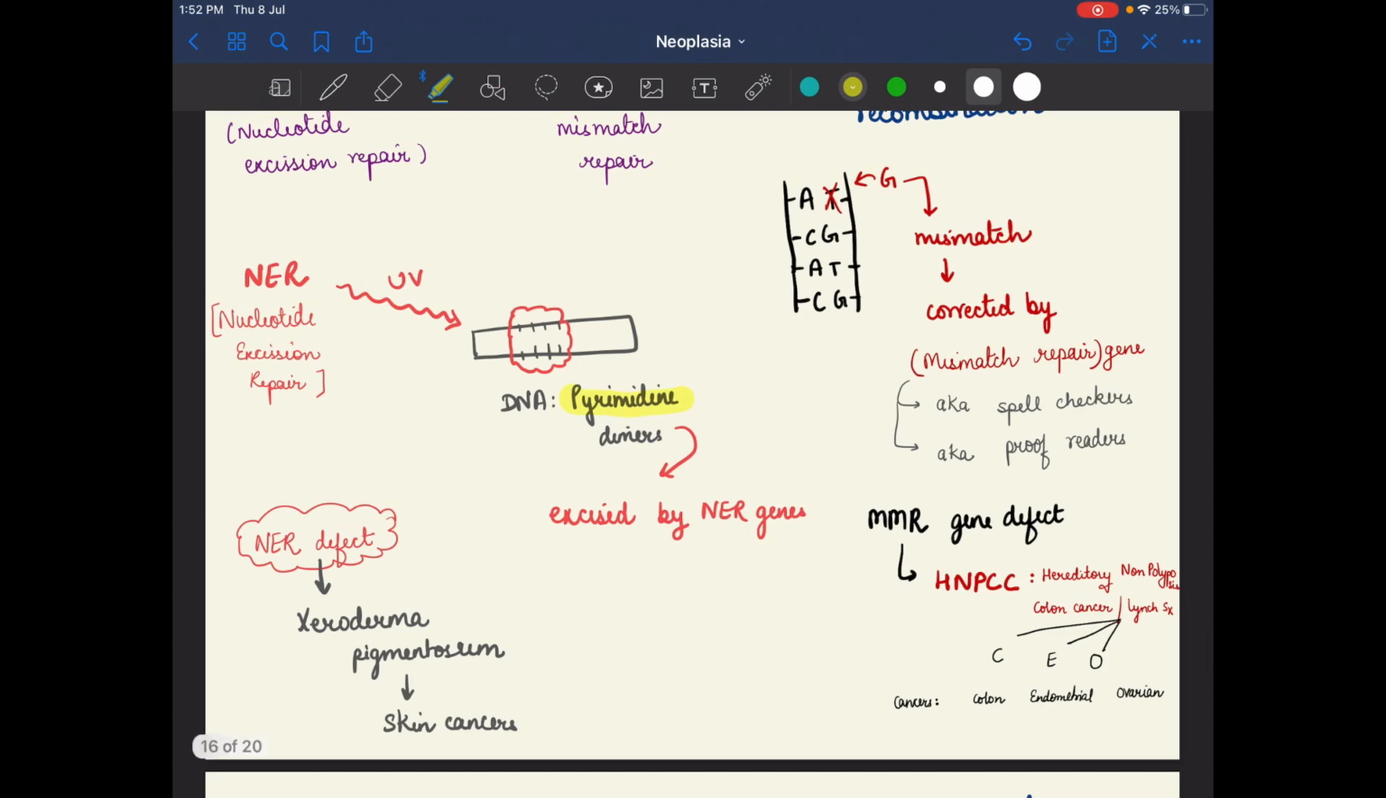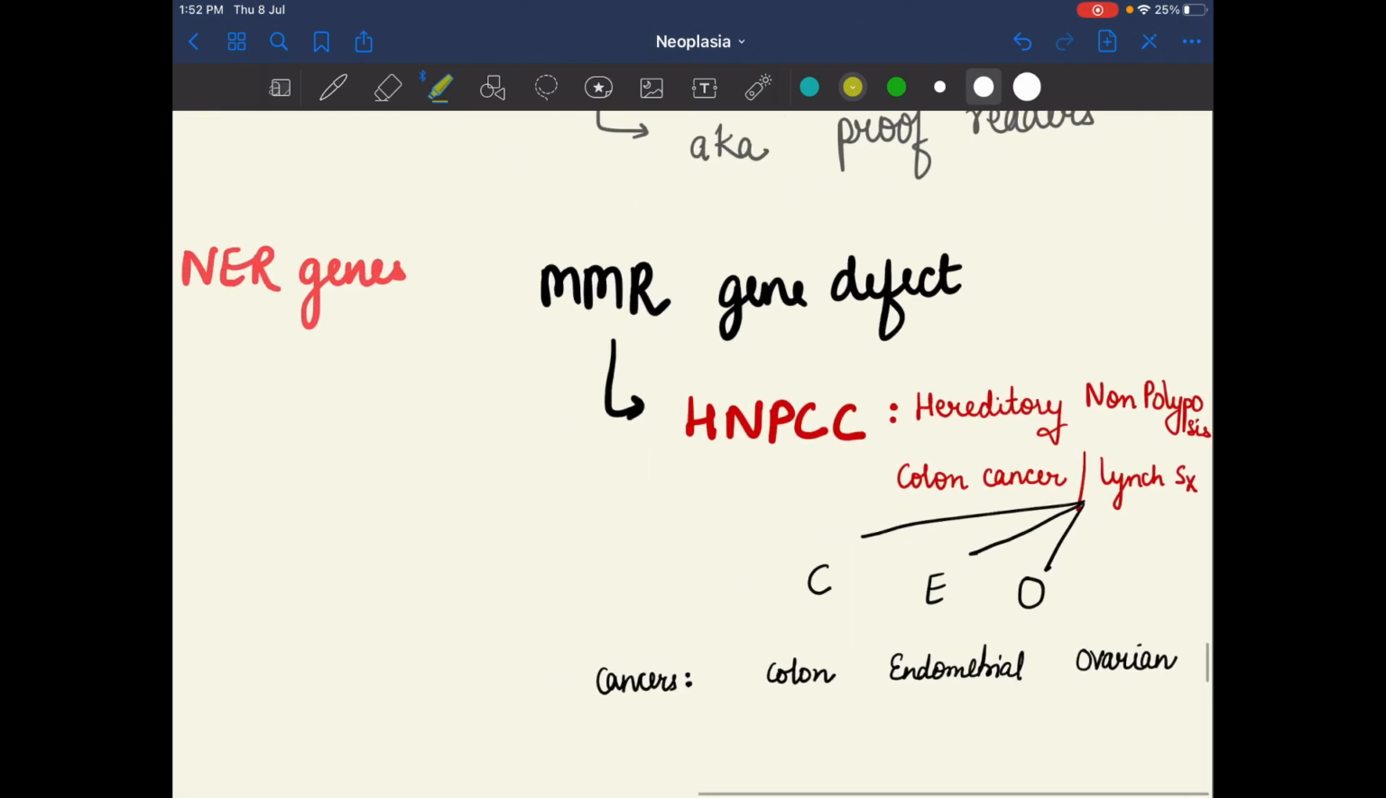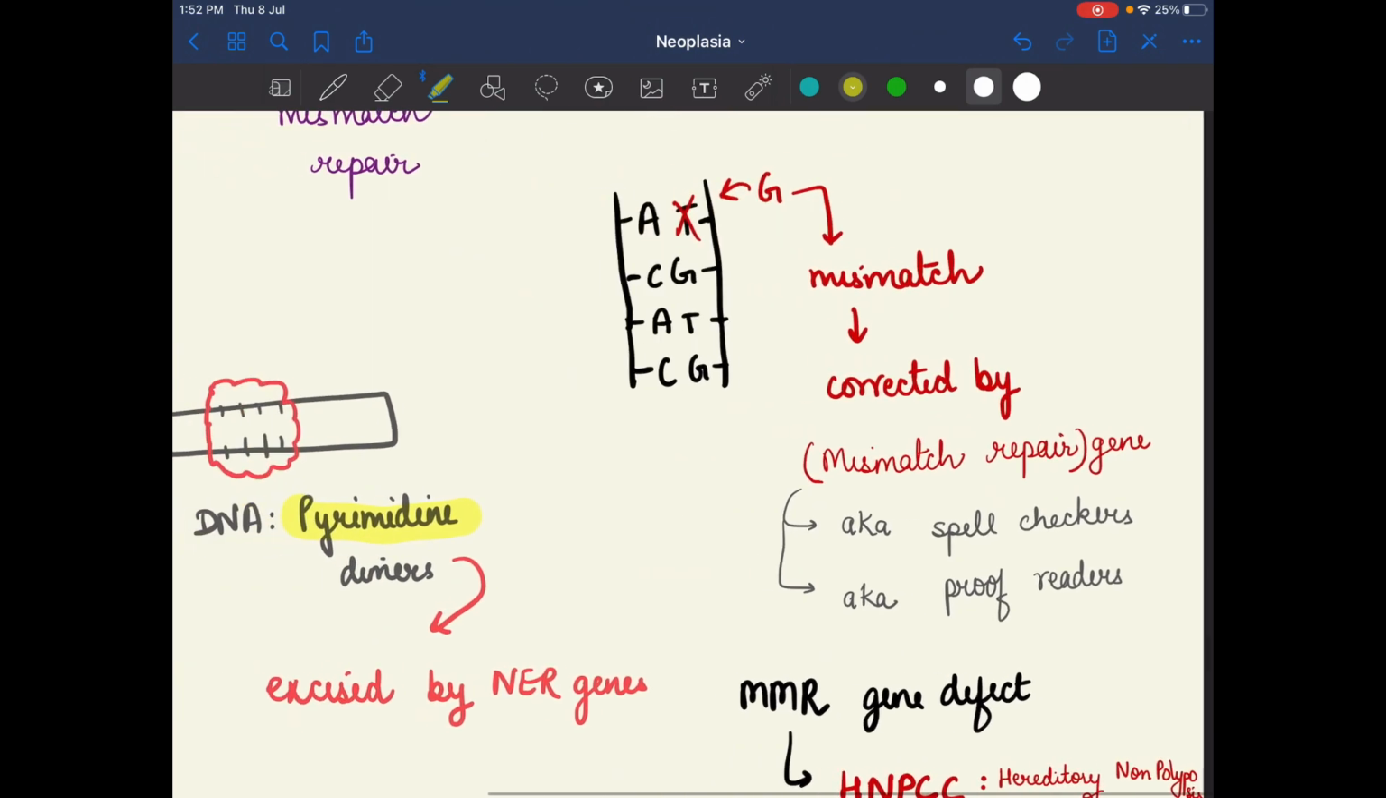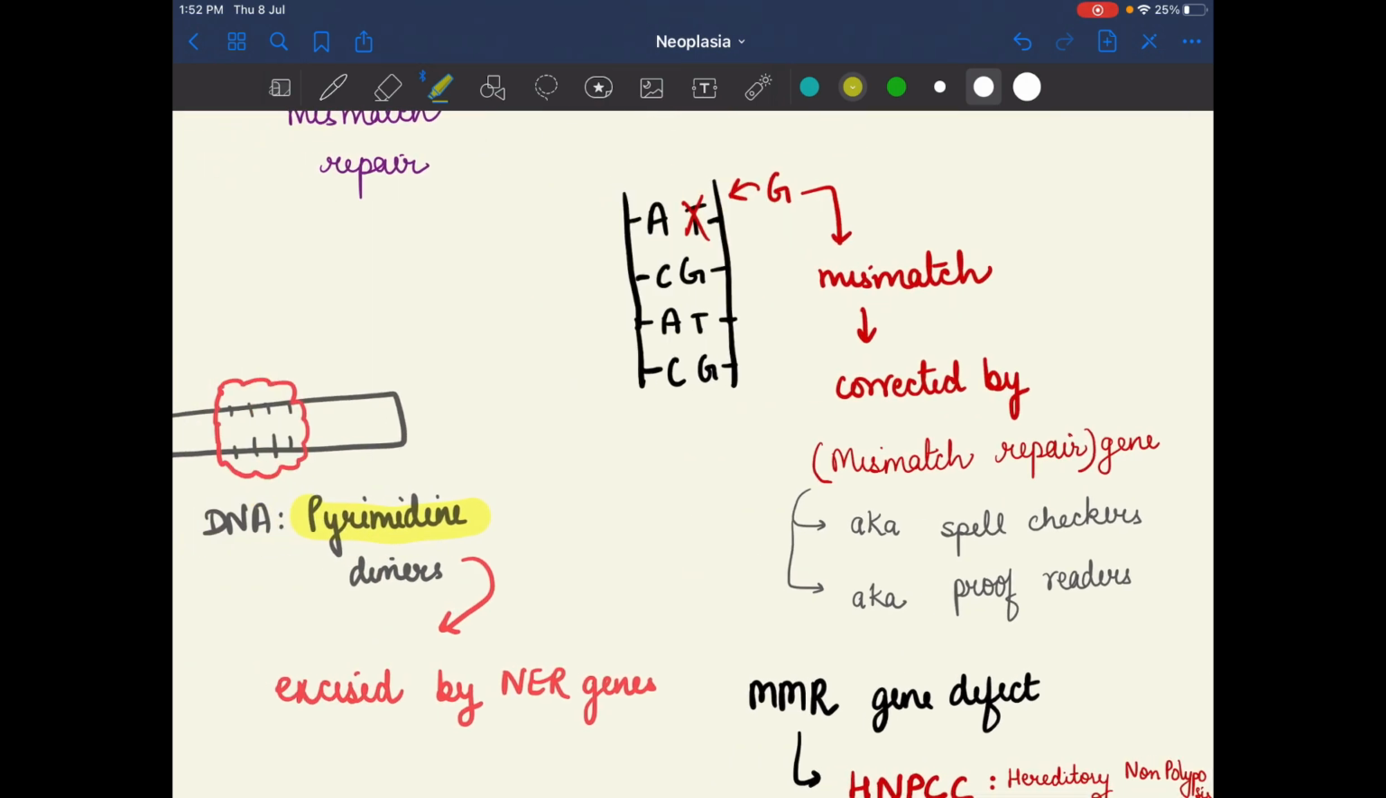After that there is MMR. In MMR gene defect, so mismatch repair gene defect, basically what will happen? As we know, in DNA, A combines with T, C with G, A with T, C with G. If in the place of T, a G comes instead.